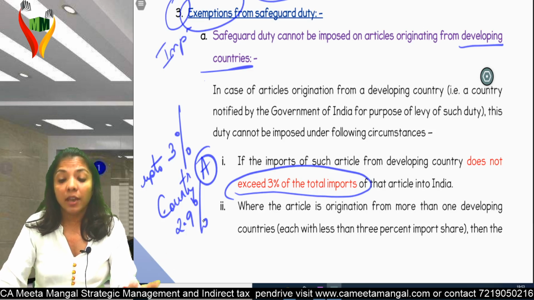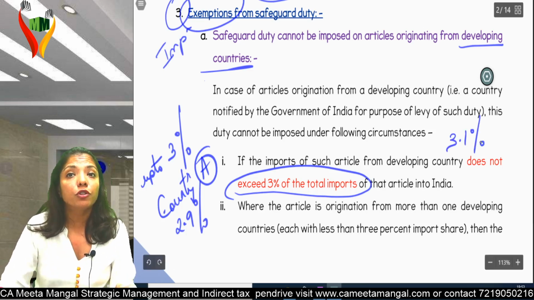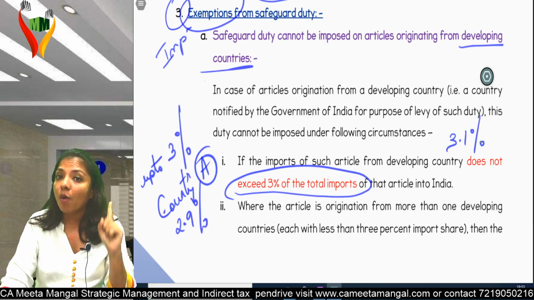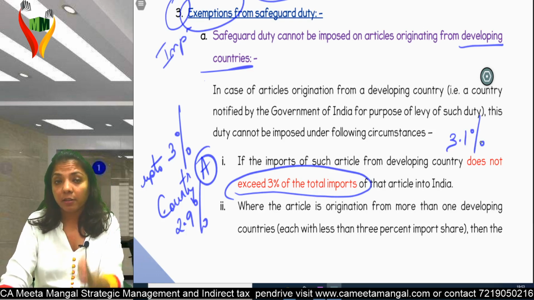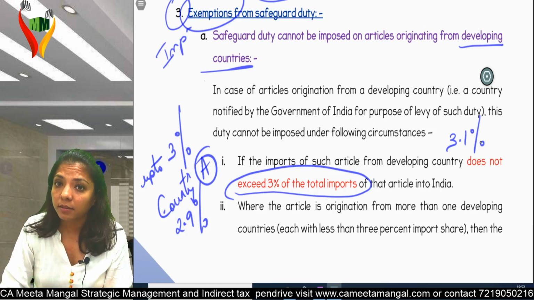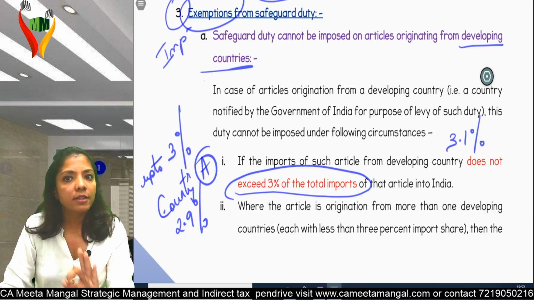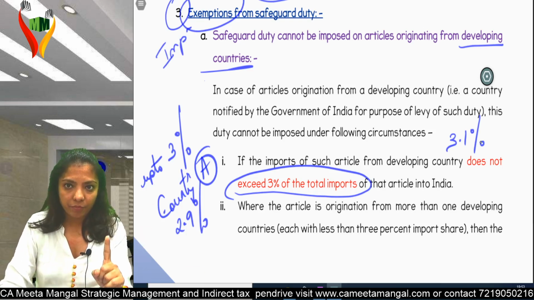But if the import from country A is 3.1% of total imports, that means it is beyond 3%. It should be up to 3%. If it's up to 3%, then no safeguard duty. The moment it crosses 3%, safeguard duty will be there.